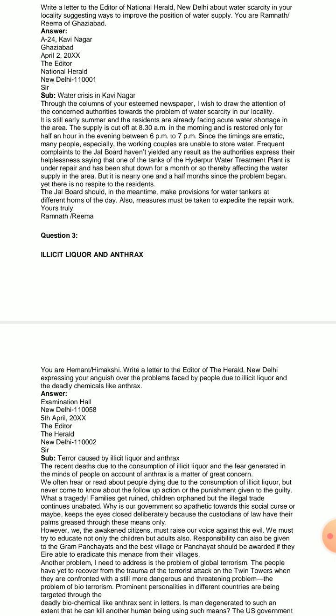And measures must be taken to expedite. Expedite means to hasten, because if the repair work goes on year after year, it is of no use. So the repair work should be done on a war footing.